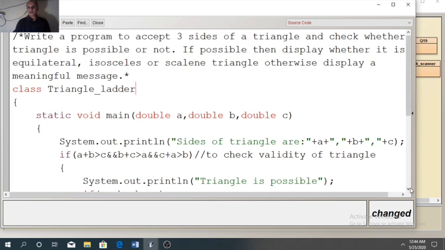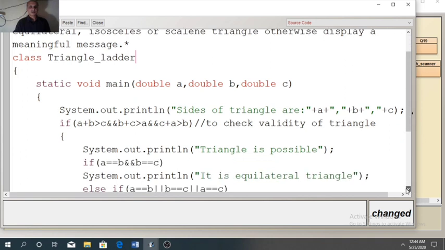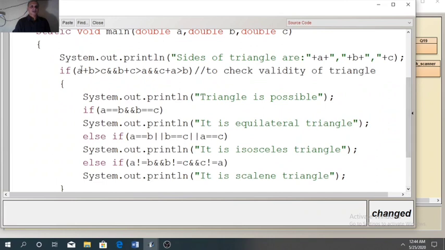So starting with the logic, when the triangle is possible, then it will enter inside the block. First we will display a message here, triangle is possible. After that we need to check which variety it belongs to. There are three possibilities of triangle: equilateral, isosceles and scalene. For equilateral, all sides must be equal.